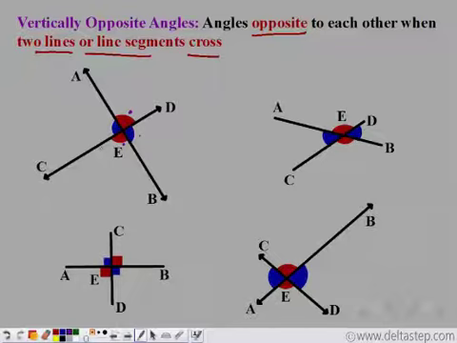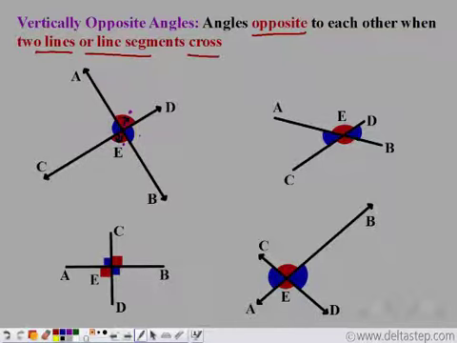And why are they called vertically opposite angles? Because they are opposite and they are on the same vertex. They share the same vertex and they are opposite. Note that vertically here does not mean upright or the opposite of horizontal. Vertically means coming from the same vertex. So these angles are on the same vertex and they are opposite. Hence they are called vertically opposite angles.